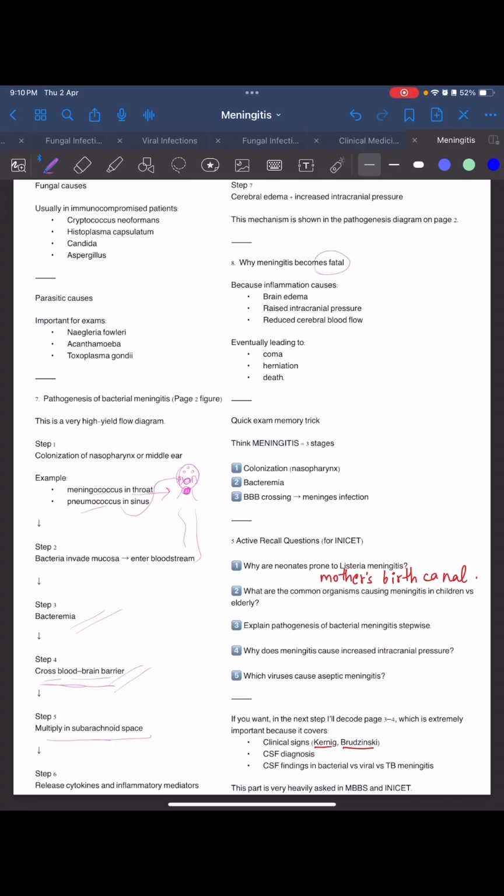Why is meningitis fatal? We have to understand that inflammation causes brain edema, increased ICP, and reduced cerebral blood flow, eventually leading to coma, herniation, and death. So on this page, we saw the pathogenesis of meningitis and how it is fatal because it causes edema, increased ICP, and reduced cerebral flow, and it can lead to coma, death, and herniation of tissue.